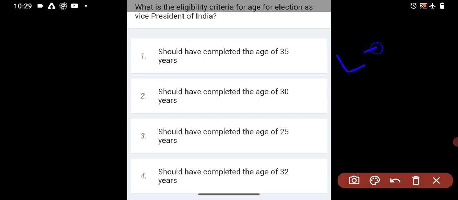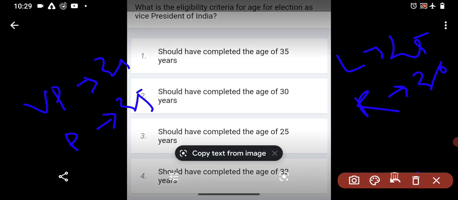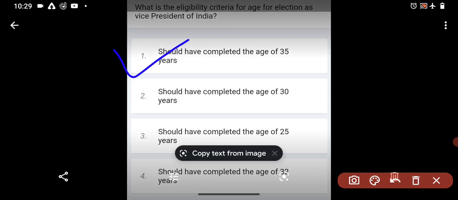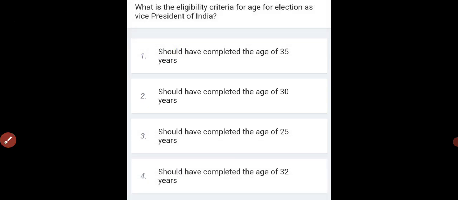For Lok Sabha candidate 25, Rajya Sabha candidate 30, and for Vice President this is 35, and for president also 35. So here the question asked what? For election of vice president of India, one should have completed the age of what? 35. So here the answer is what? Option 1. So this is our last question, and thank you, all the very best.